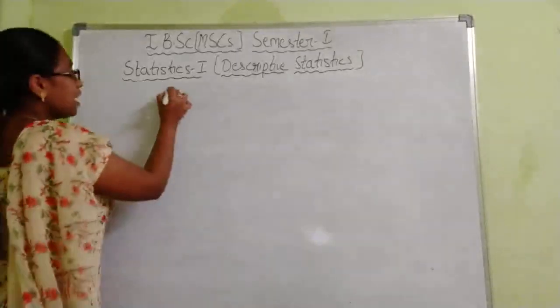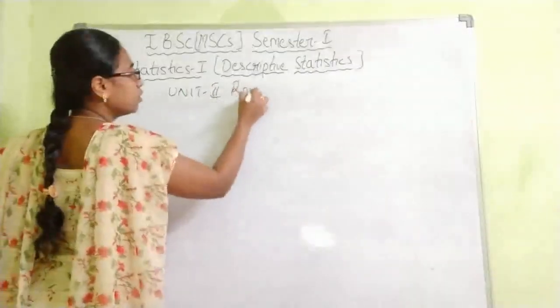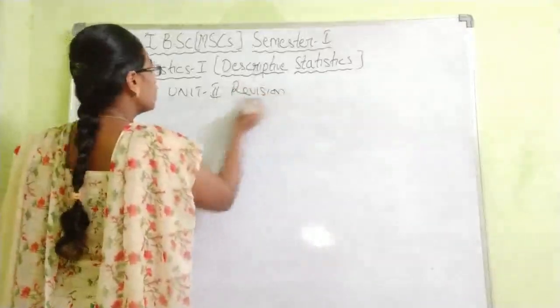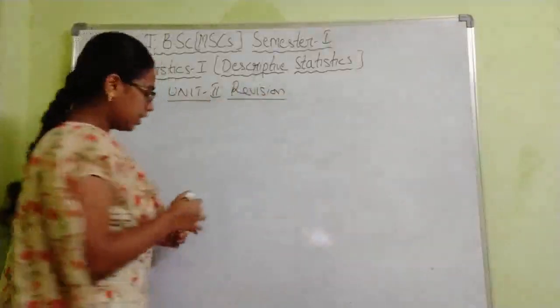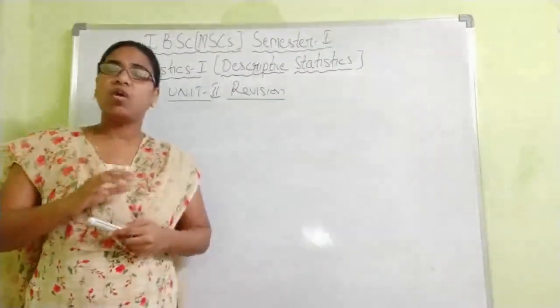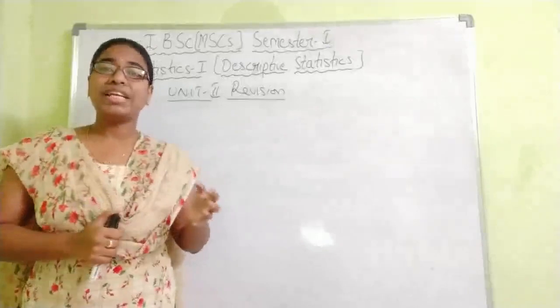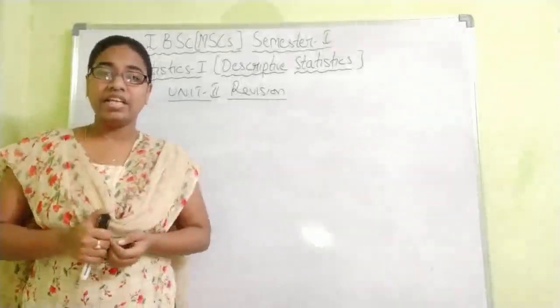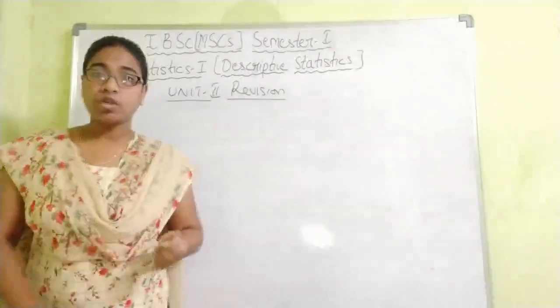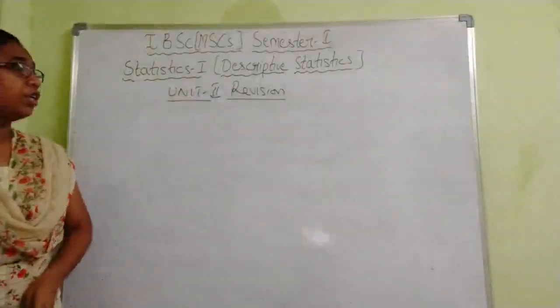We will start with the Unit 2 revision. Why I am starting with Unit 2 is that you have a limited number of long answers in it, and all the theorems are familiar theorems. You can do it easily and quickly. It doesn't take much time. That's why I am doing the revision for Unit 2.